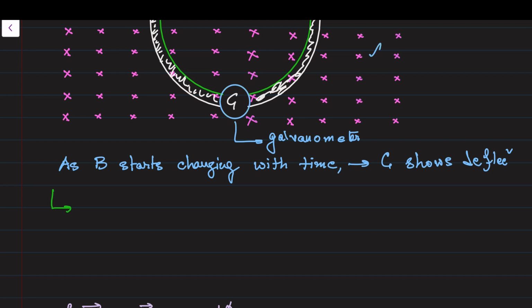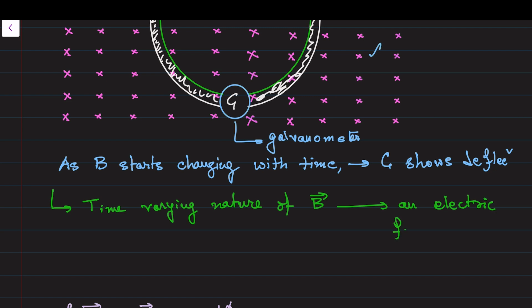A special type of electric field has been developed because of the time varying nature of the magnetic field. The time varying nature of the magnetic field is producing an electric field.